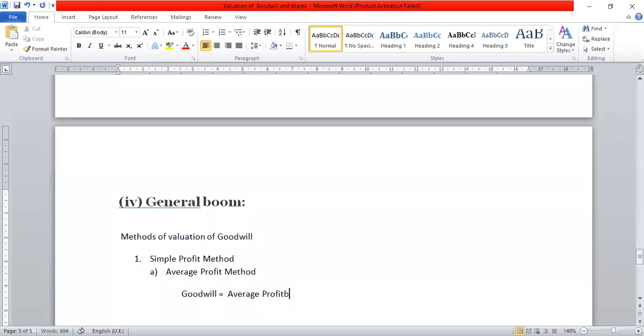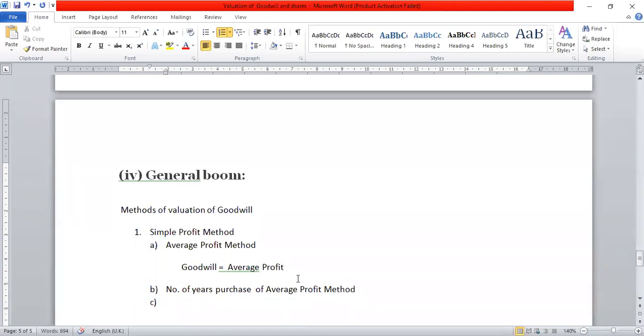Number two, or B, is the number of years purchase of average profit method.